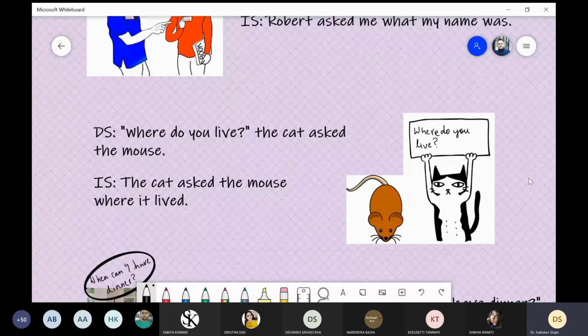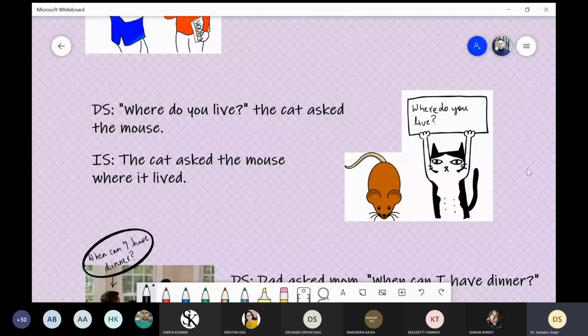Now next is a dialogue between a cat and a mouse. Cat asks the mouse, where do you live? In the direct speech, we write it like this. We start with the direct speech within inverted commas. Where do you live? Question mark, and then we close the inverted commas. The cat asked the mouse, full stop.